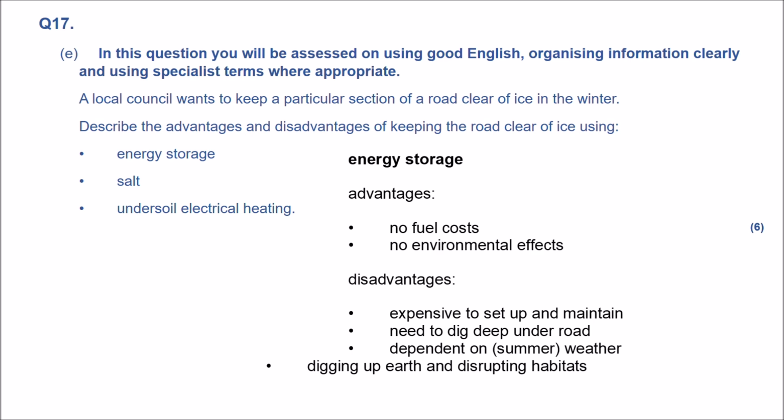For energy storage, advantages: no fuel costs, no environmental effect. Disadvantages: expensive to set up and maintain, need to dig deep on the road, dependent on summer weather, digging up earth and disturbing habitats.